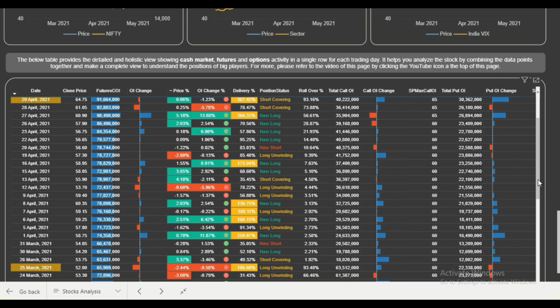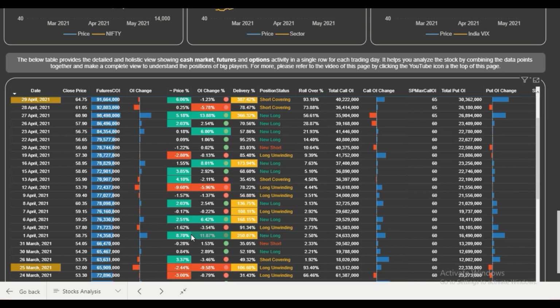This stock would also have been shown in the daily summary page on these particular days, like 16th of April. You must have seen that significant, huge OI buildup was there with huge delivery percentage, and similarly on 1st of April, 6th of April. So all these days would have got highlighted in the daily summary page itself.